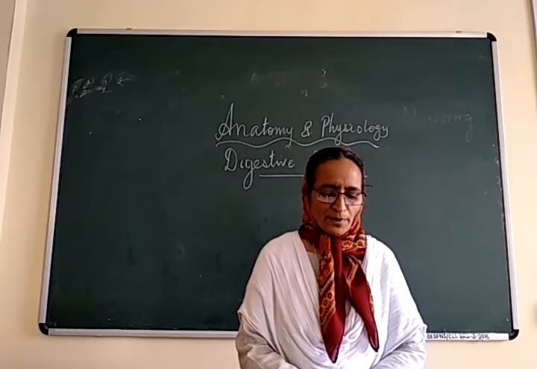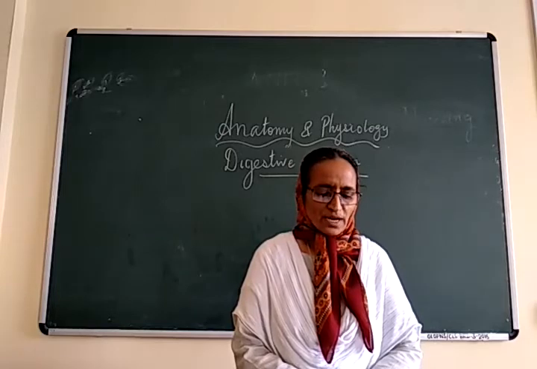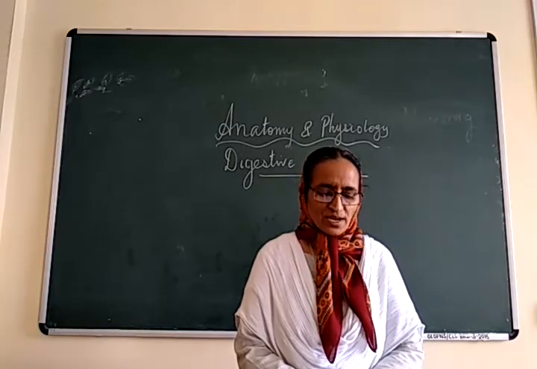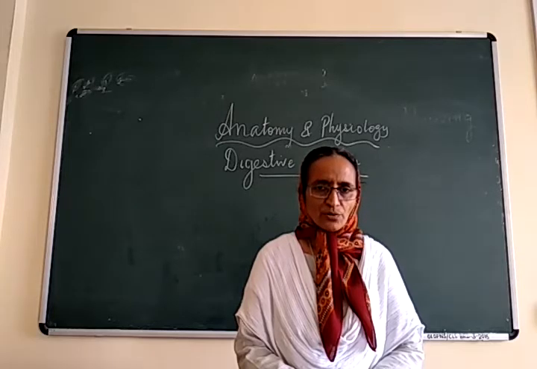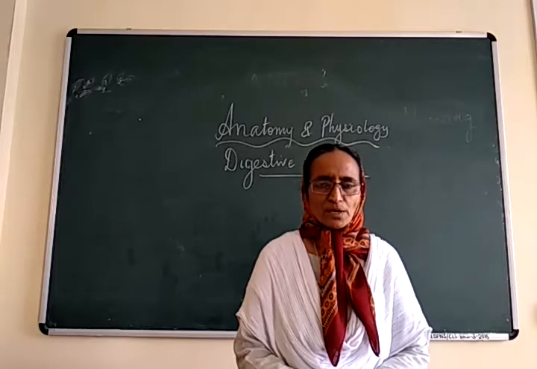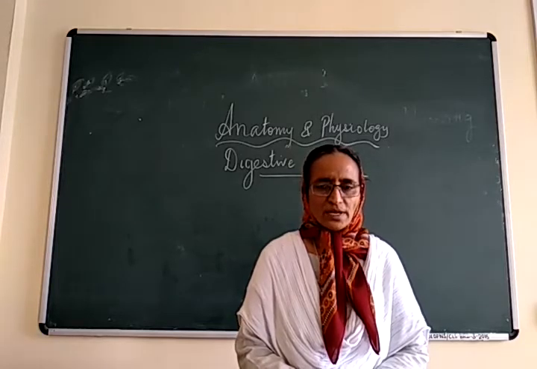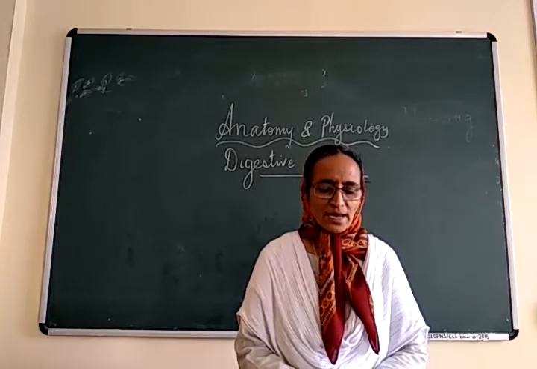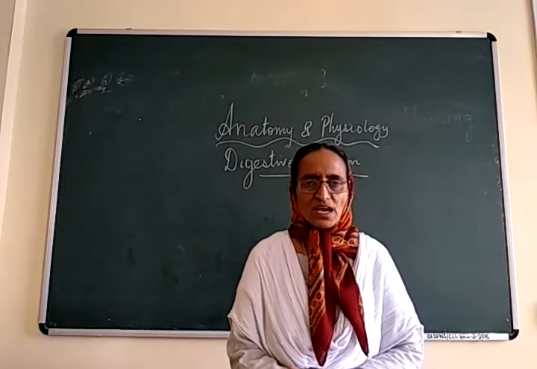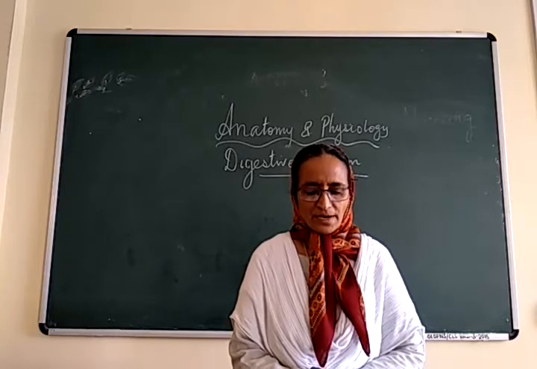The walls of the alimentary tract are formed by four layers. Number 1, adventitia or serosa, that is the outer covering. Second layer is the muscle layer. Third is the submucosa, and the fourth layer is the mucosa or the lining. Adventitia or serosa is the outermost layer of the alimentary canal.